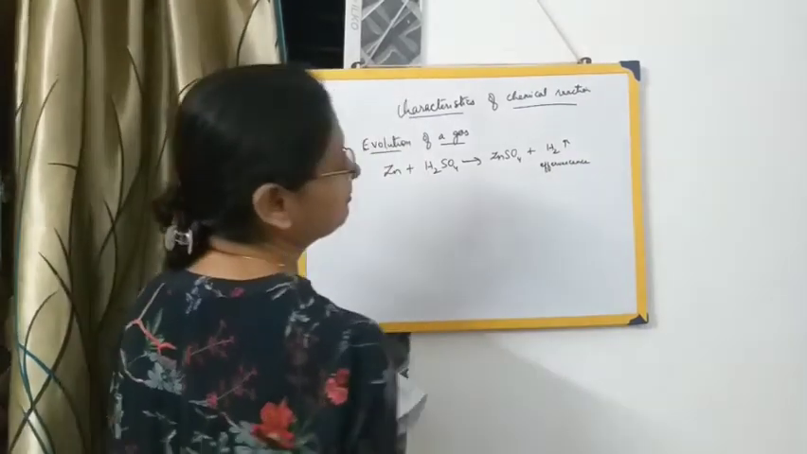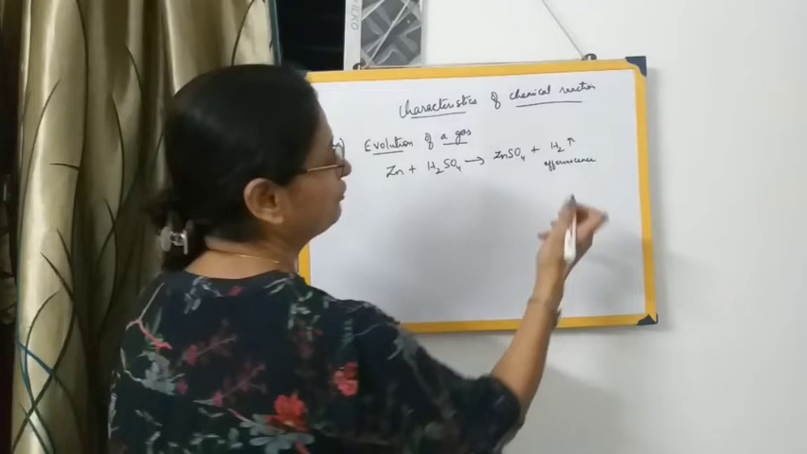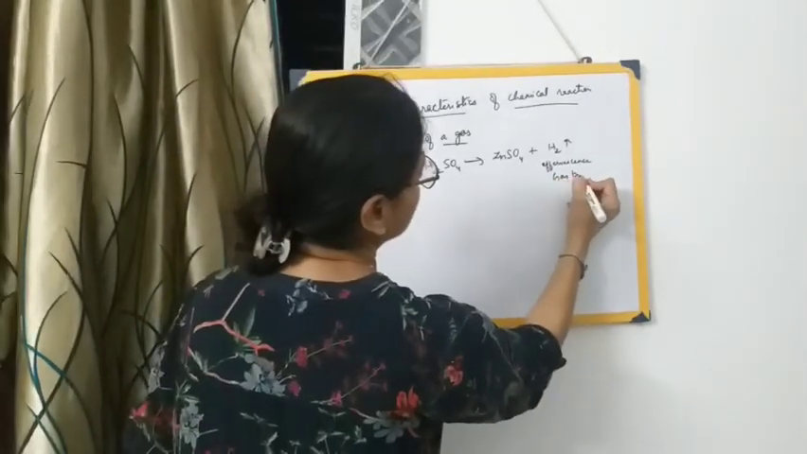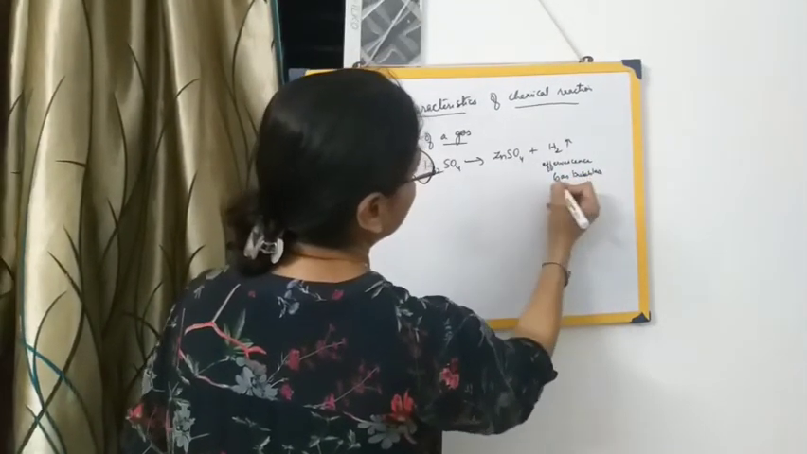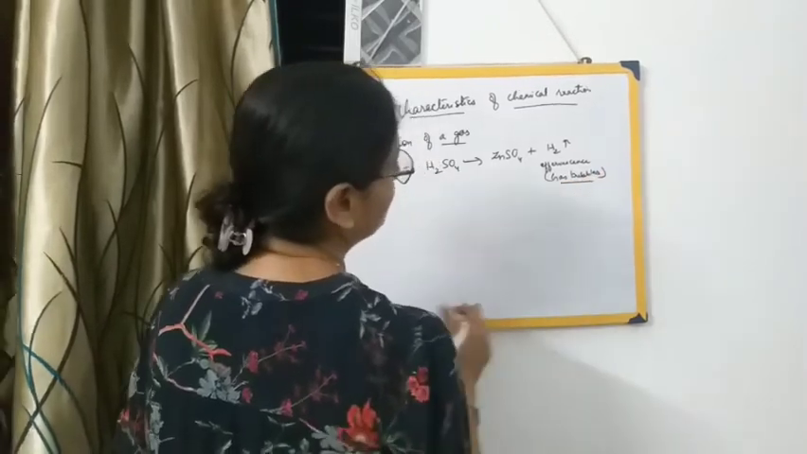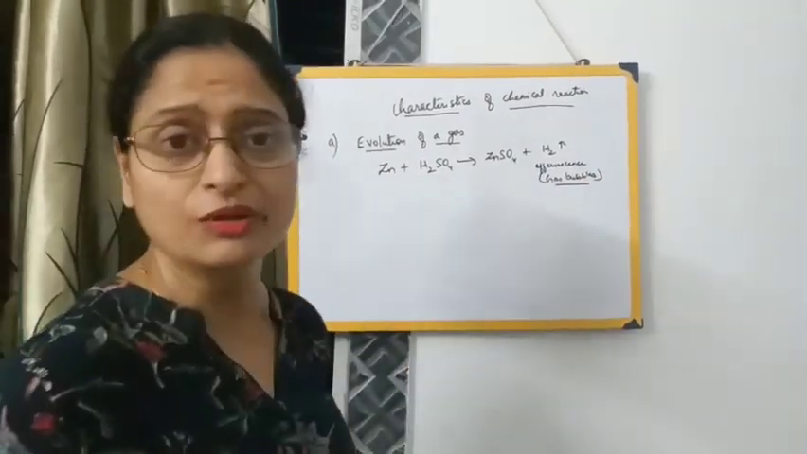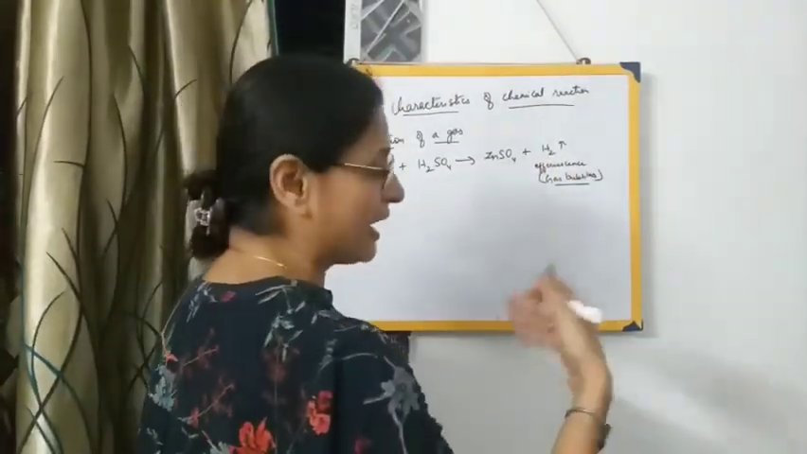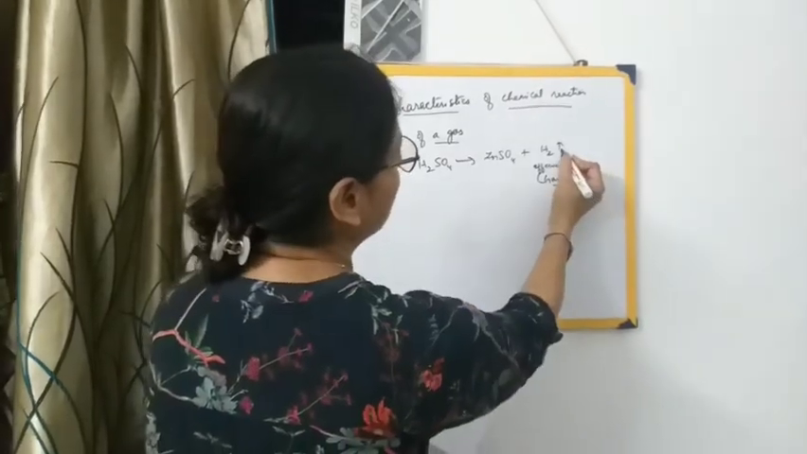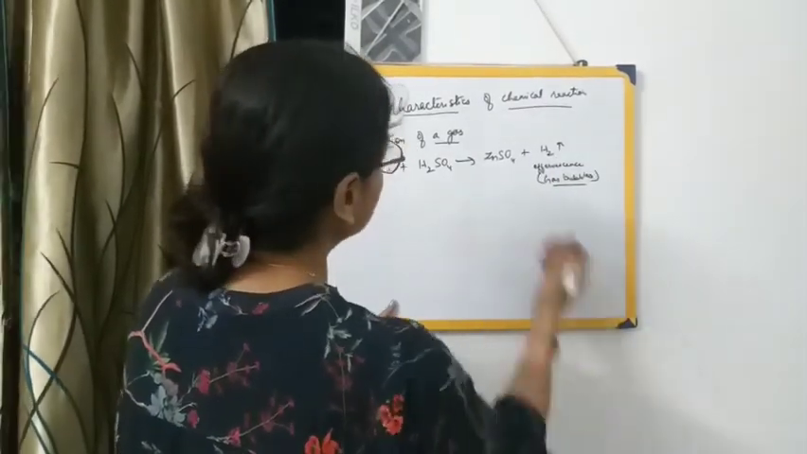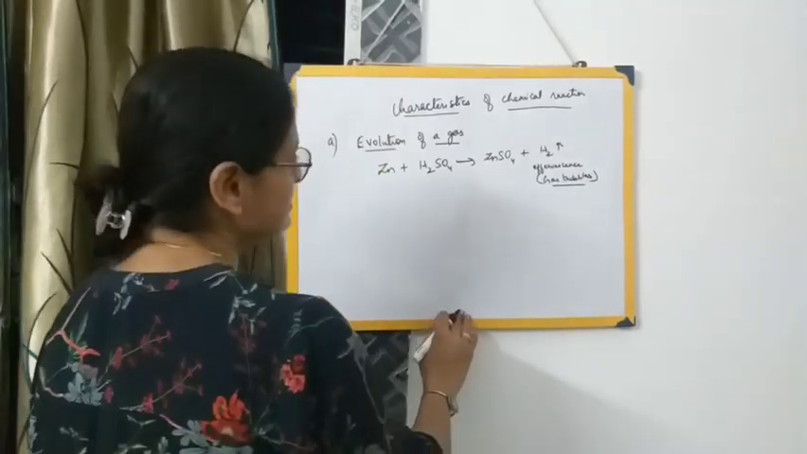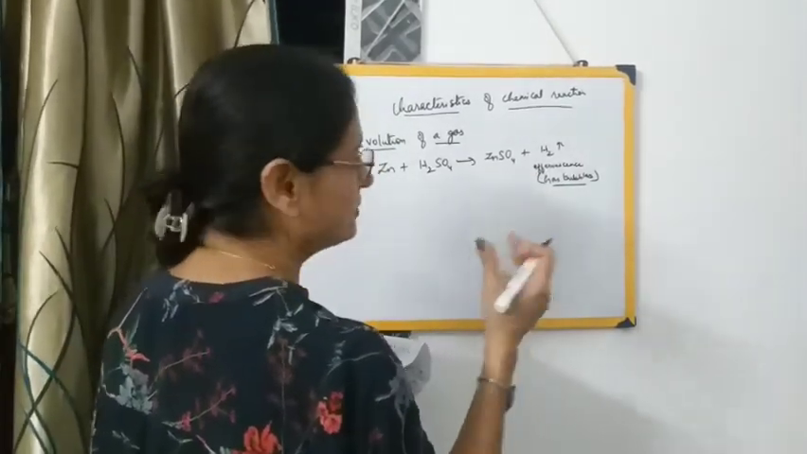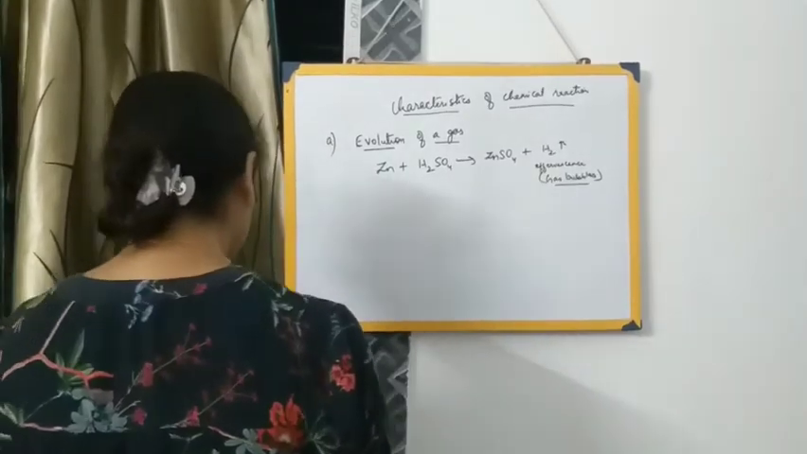Now you may ask me, what is effervescence? The gas bubbles which are formed, that is called the effervescence. You know when you buy those cold drink bottles, when you open that cold drink bottle, you can see those gas bubbles. So that is called the effervescence. So in this case also hydrogen gas has been evolved. Now whenever any gas has been evolved, we have to represent it with an upward arrow. So evolution of a gas in the form of an effervescence, gas bubbles are being formed. This is one of the characteristics.